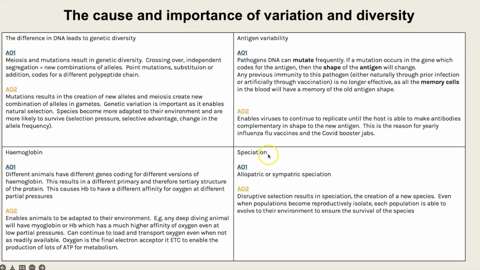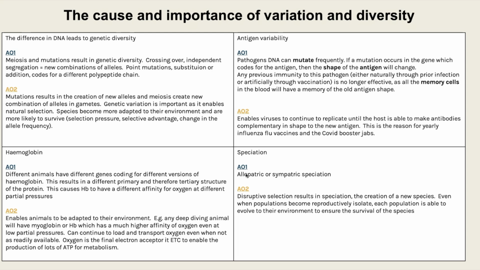So for speciation, that is when members of one species become reproductively isolated and therefore they are unable to have any gene flow, and over many, many generations, they result in individuals that cannot reproduce to make fertile offspring. Or in other words, you've created a new species. You would then talk through an example of either allopatric or sympatric.